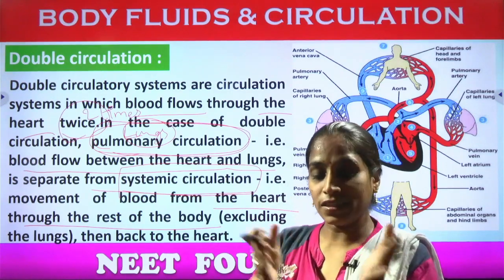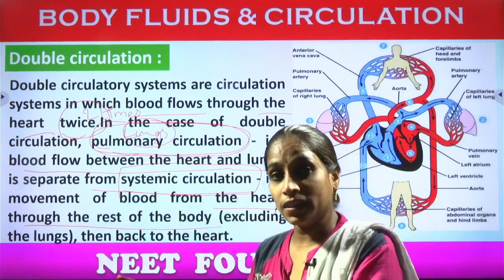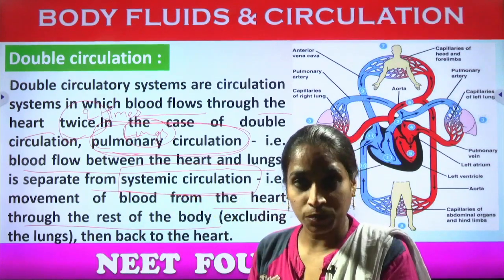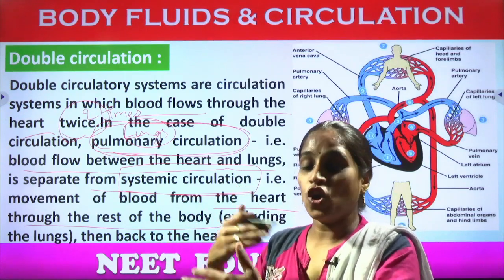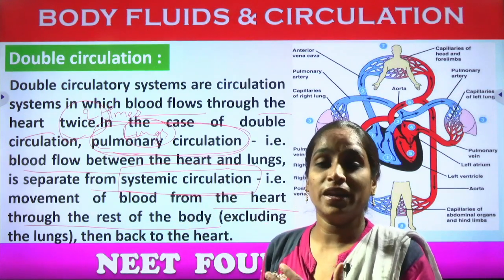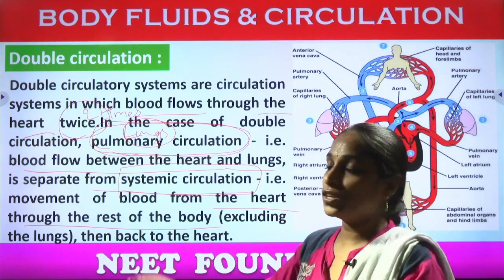As there is a relation between the lungs, the respiratory system, the heart, the circulatory system, and the nutritive system called the digestive system, all these are combining, integrating pathways to complete the circulation process.